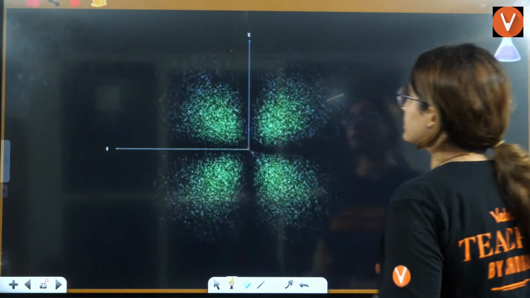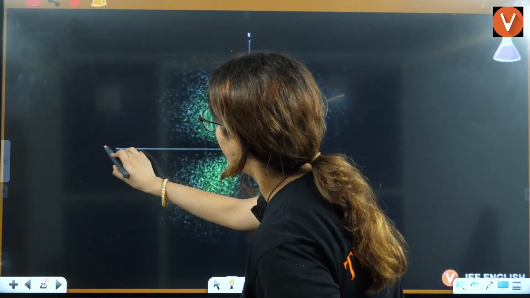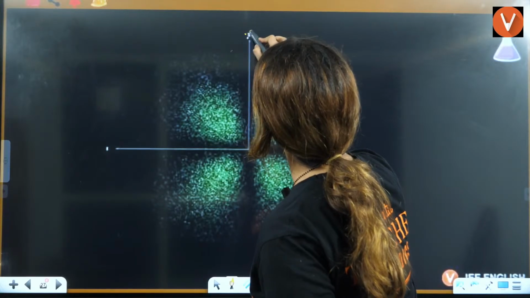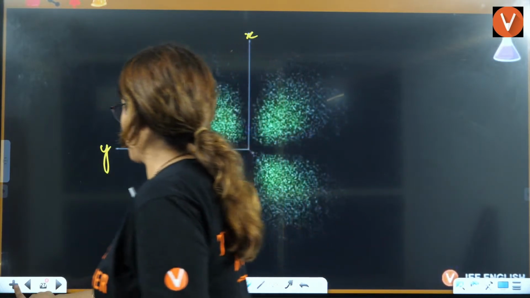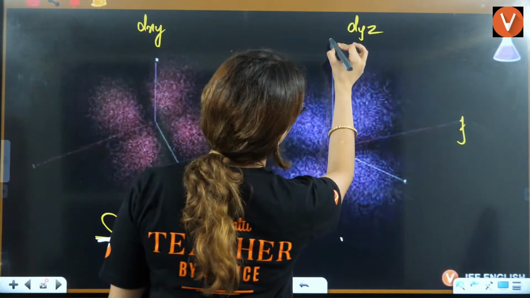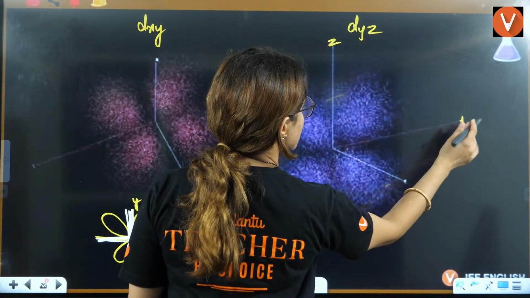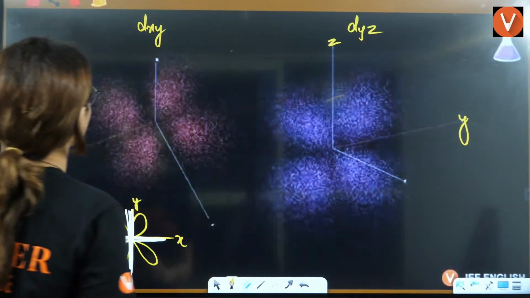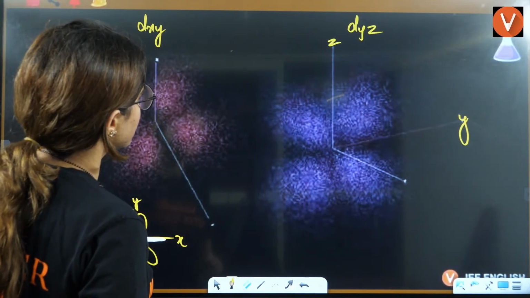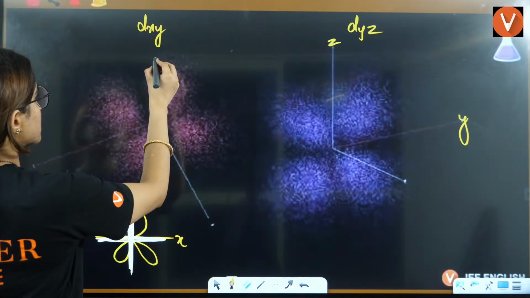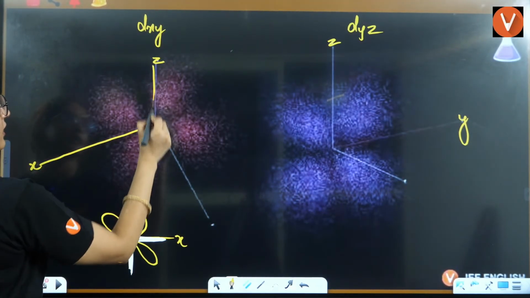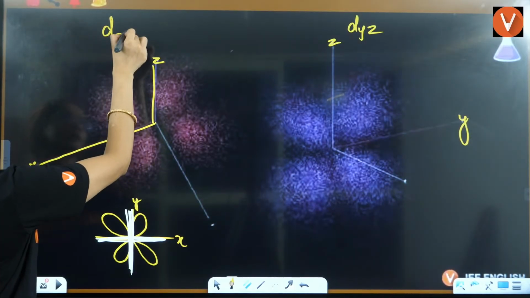So here this will be y and this will be z. Actually, this is x and this is y. Wait a minute. If I say this is z and this is y, right? dxy, dyz, dzx. This is z and this is x. Because this is between z and x. So this will be dzx.